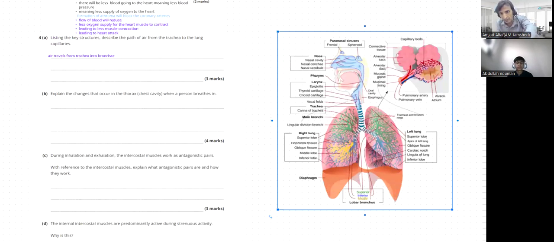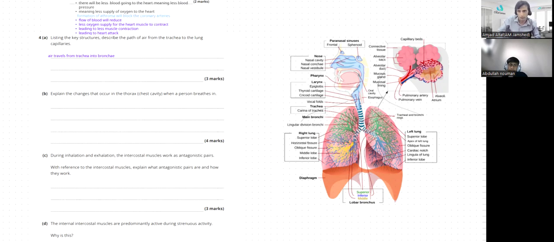You can see the main trachea is here. Just a moment, Abdullah. Here it is, it's the main trachea. Is this visible? This main structure is going to be divided into two parts, like this and this.